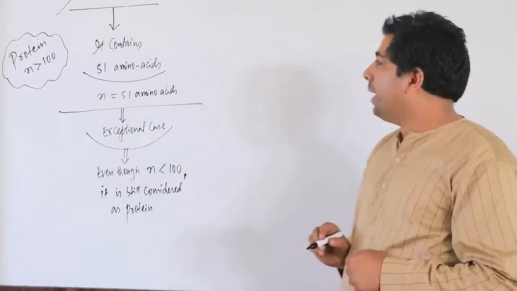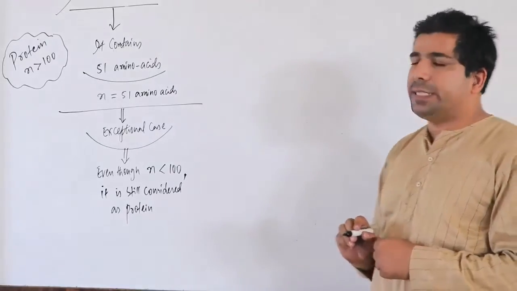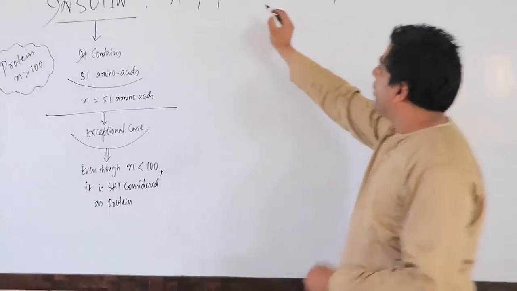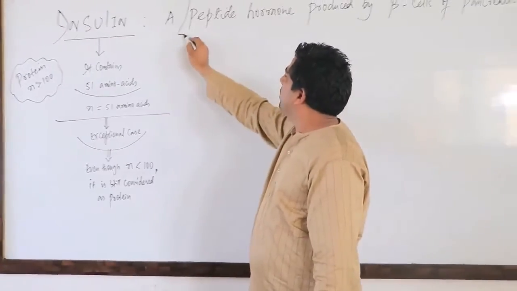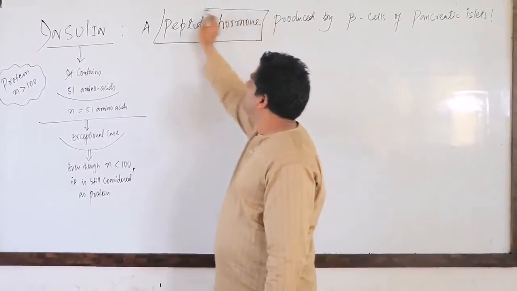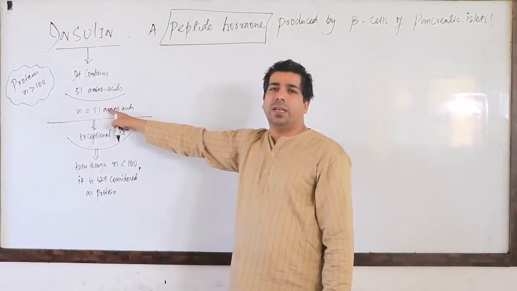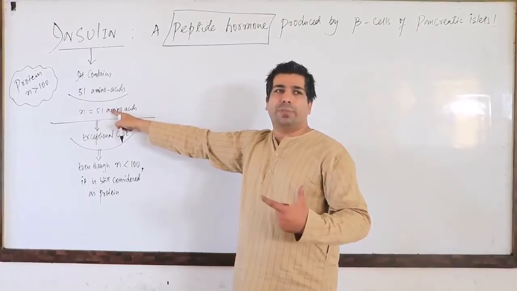Now this insulin is basically made up of two chains. Before that, let us explain what insulin is. It's a peptide hormone. It contains basically 51 amino acids which are linked to each other through peptide bonds.